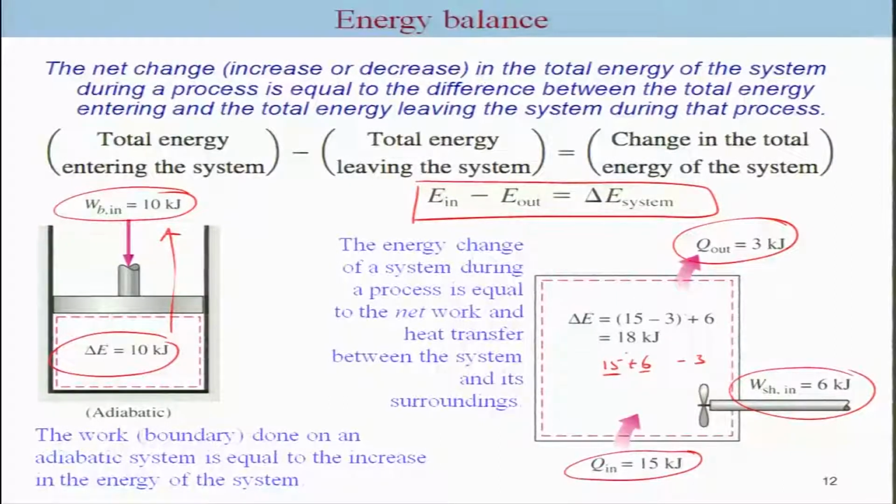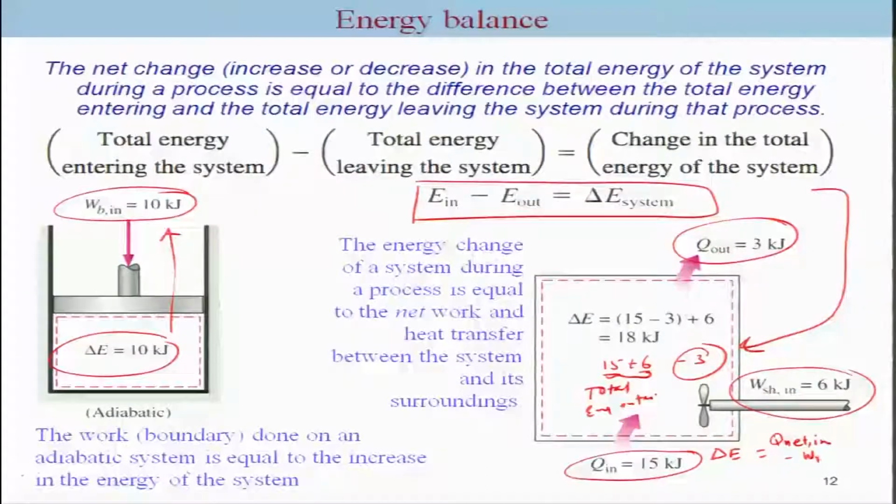That is one way of looking at it. This is the total energy entering and this is the total energy leaving the system. But if you consider the sign convention, it says that heat supplied is positive and work done by the system is negative. So in other words, delta E is Q net in minus W net out.